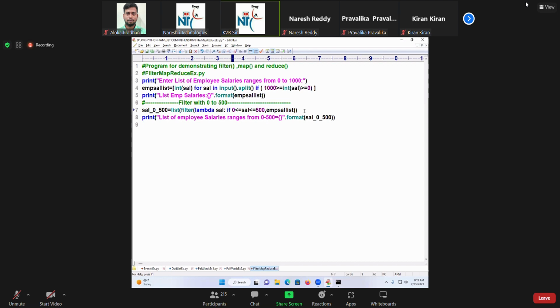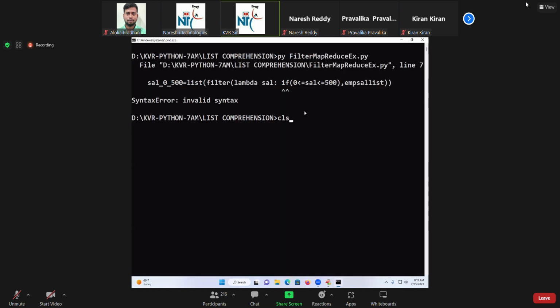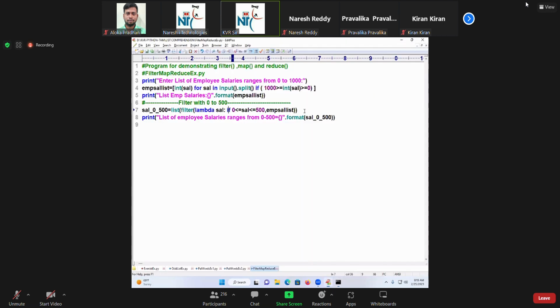Now this is going to return a lambda, written something like this. Bracket matching, you take care once. If statement, 0 greater than or equal to 500 and then EMP list.